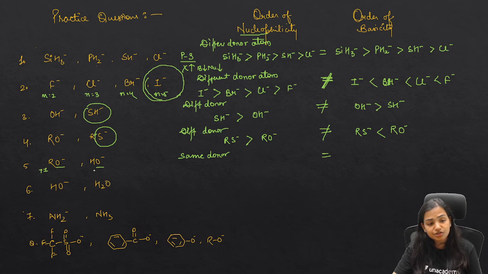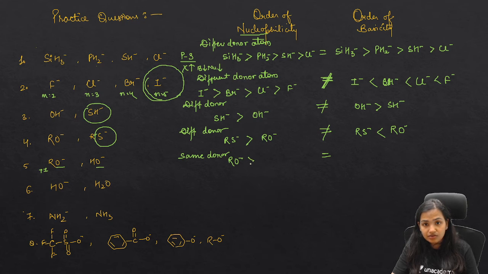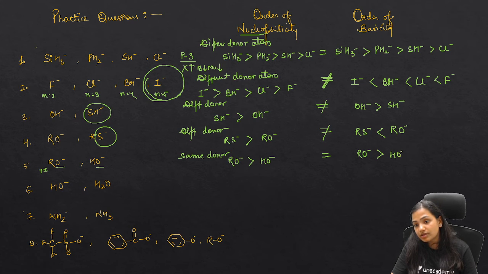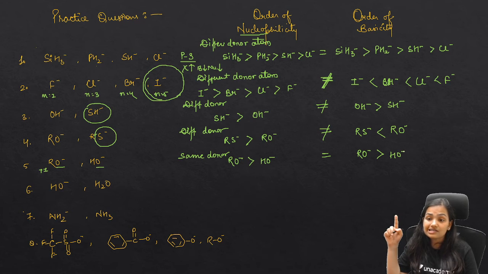There is an electron pushing group, but there is the hydrogen, which is a reference atom. So I can say that RO negative is a better nucleophile than HO negative. For the basicity also it will remain the same. I can say that RO negative is again a better base than HO negative because the donor atoms are the same.